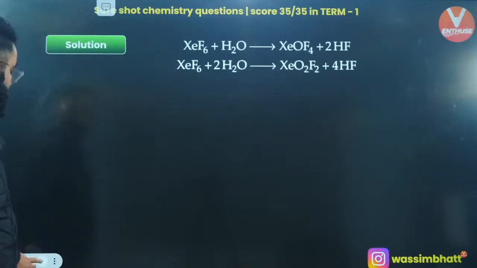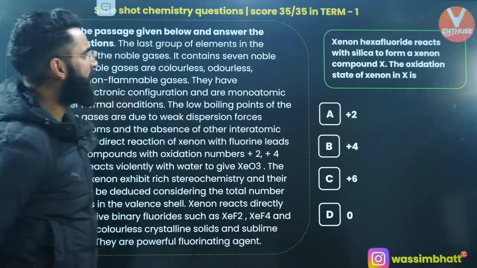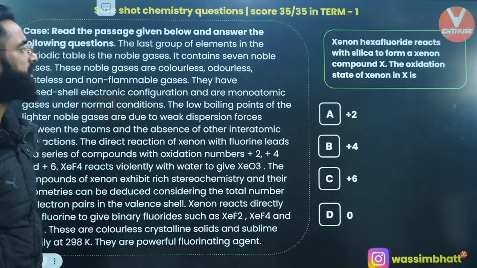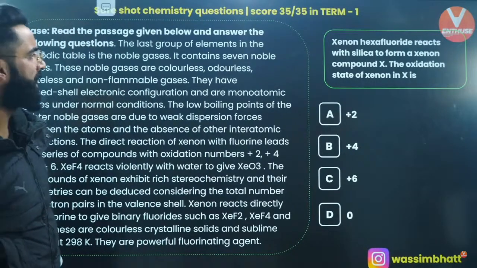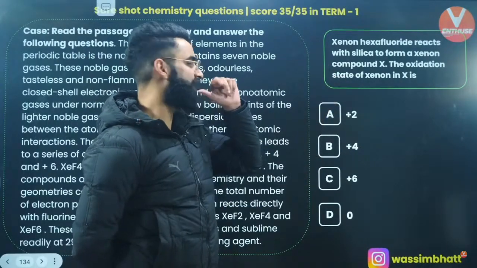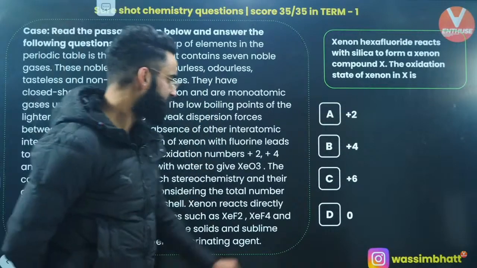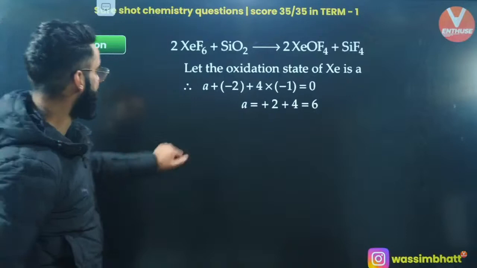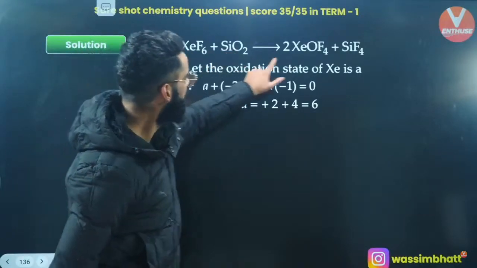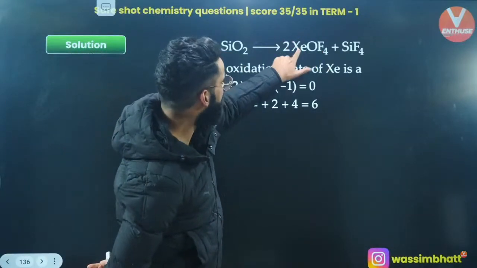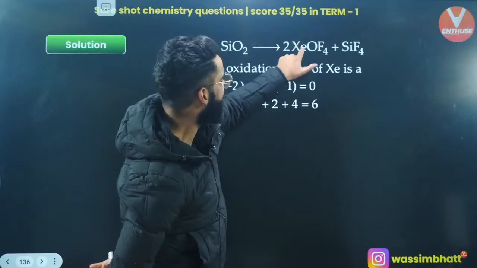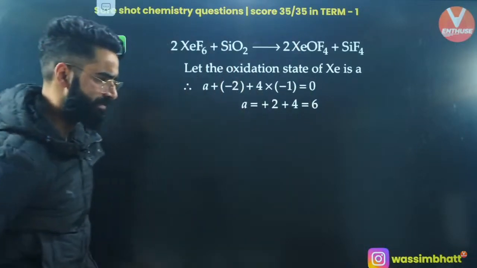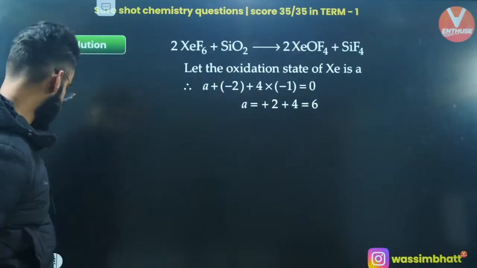Okay? One more. Xenon hexafluoride reacts with silica to form a xenon compound X. The oxidation state of xenon is going to be plus 6, right? What is the reaction? Have a look at the reaction. XeF6 with SiO2 forms XeOF4. And when you calculate the oxidation state of xenon in XeOF4, it will come out to be plus 6. Yeah? I hope you are remembering this.